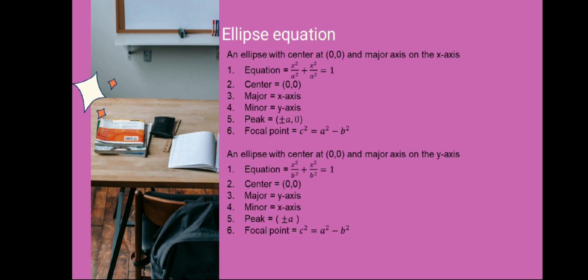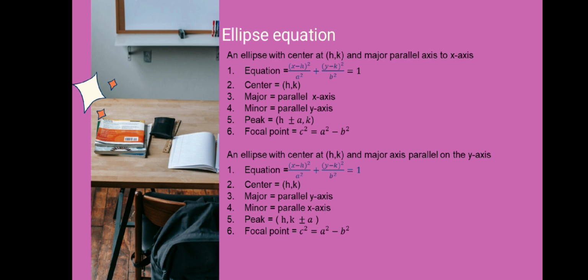The second is center, which is (0, 0). Next the minor is x-axis and the major is y-axis. The peak is (0, a) and the last is focal point: c² = a² − b².